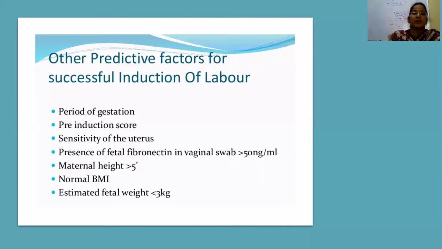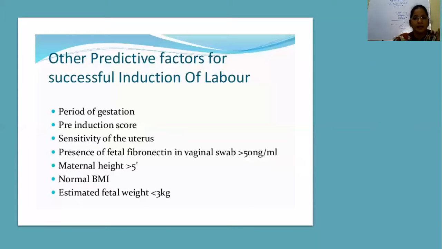Other factors which aid successful induction of labor include the period of gestation. The closer the uterus is to term gestation, the more successful the induction will be. A pre-induction cervical score of more than 6 will lead to a successful induction. The more sensitive the myometrium is to oxytocin, the more successful the induction will be. And the presence of fetal fibronectin in the vaginal swab, if it is more than 50 nanograms per ml, means the induction will be successful. If the maternal height is more than 5 feet, then also we have a successful outcome.